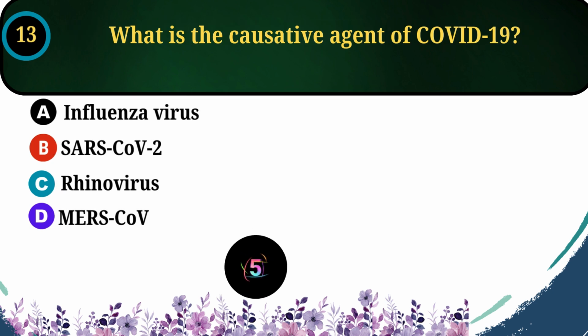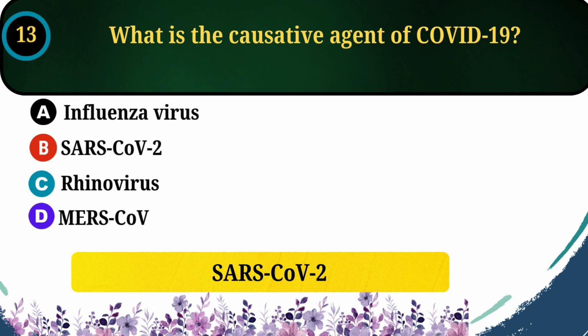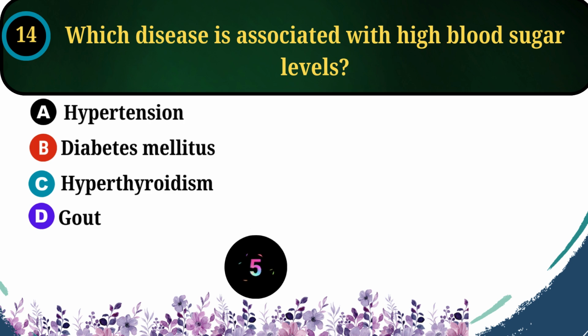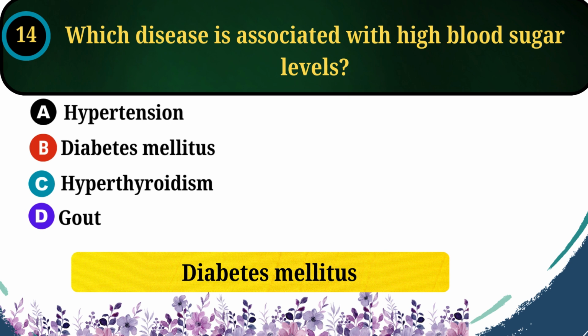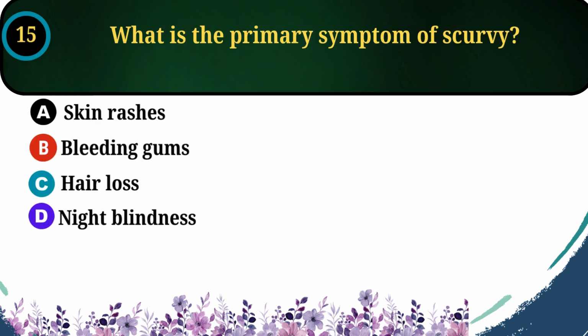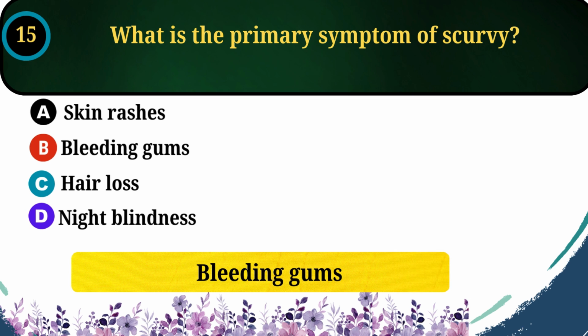What is the causative agent of COVID-19? The correct answer is option B, SARS-CoV-2. Which disease is associated with high blood sugar levels? The correct answer is option B, diabetes mellitus. What is the primary symptom of scurvy? The correct answer is option B, bleeding gums.